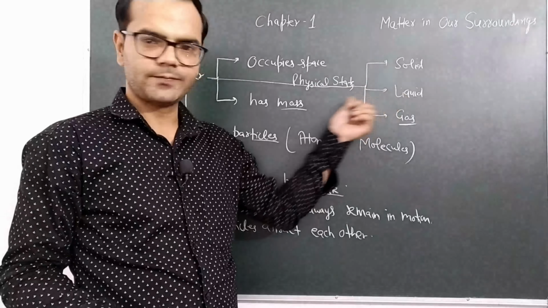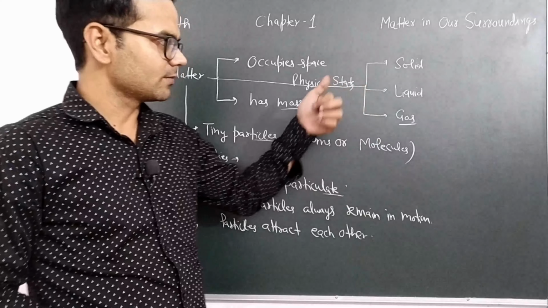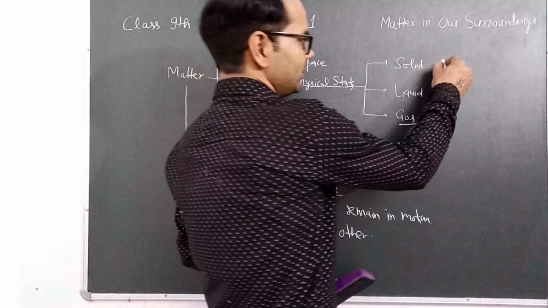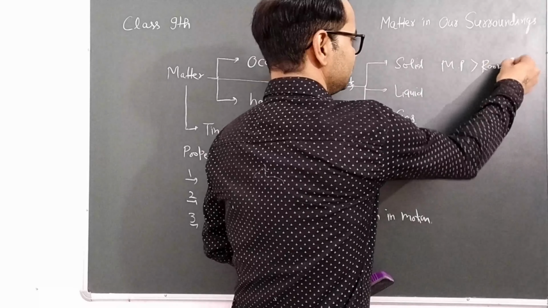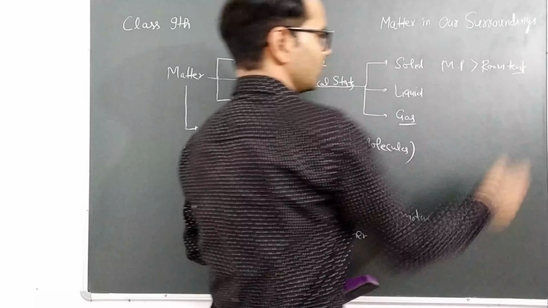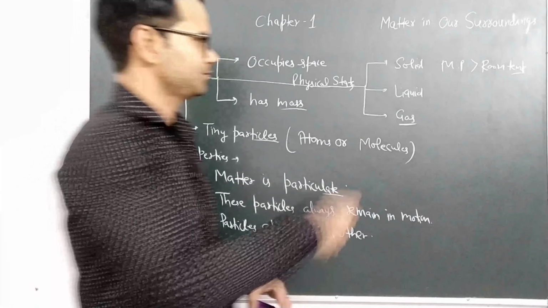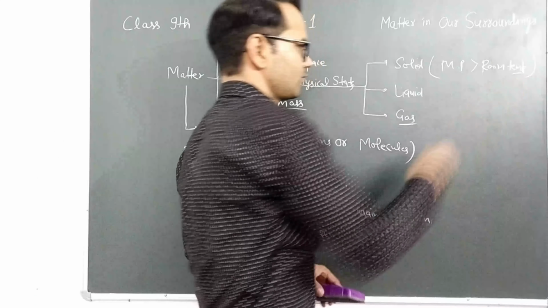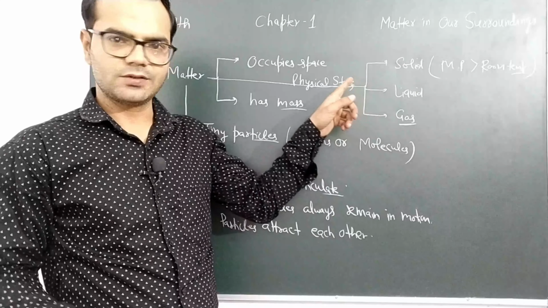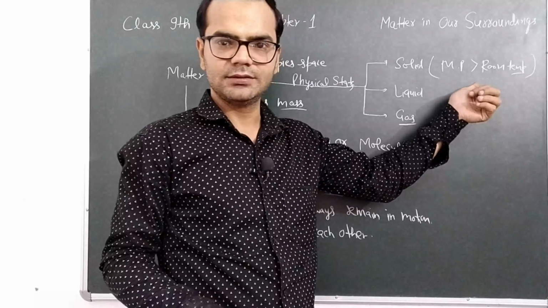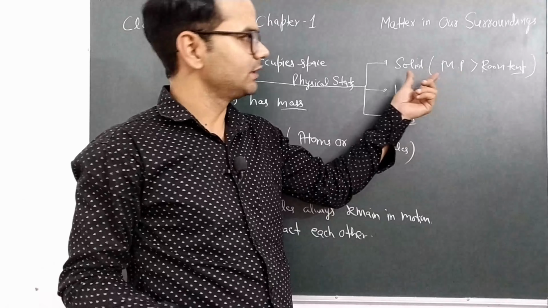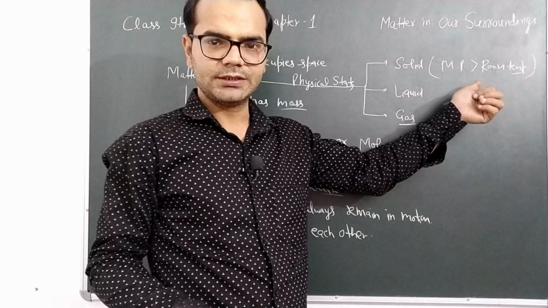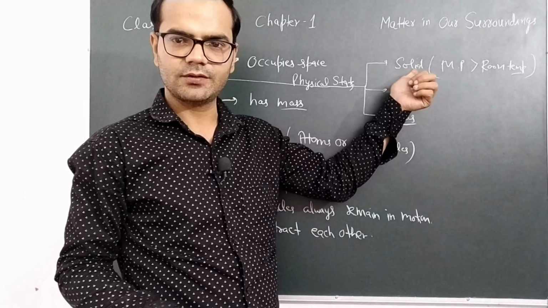On what basis can we say any matter is solid, any matter is liquid, any matter is gas? So the basic definition of solid is the substance whose melting point is higher than room temperature. So any substance whose melting point and boiling point is higher than room temperature, that substance is said to be solid.